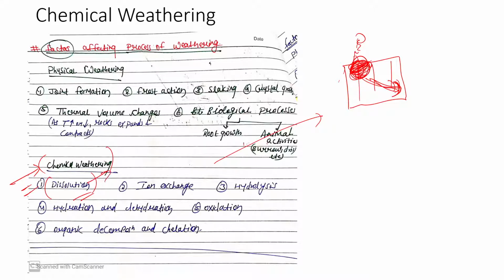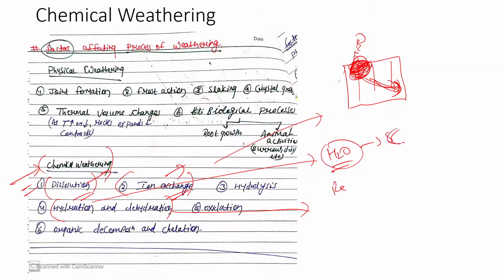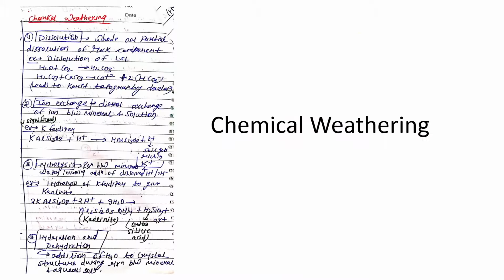So this is dissolution. There could be some chemical reaction like ion exchange. There could be hydration and dehydration. Hydration means addition of water, है ना, addition of water in crystal structure. Dehydration is removal of water from crystal structure, right? Then there is oxidation and something like that. We'll see, this is the first one, which is dissolution. The types of chemical weathering, or how chemical weathering happens.